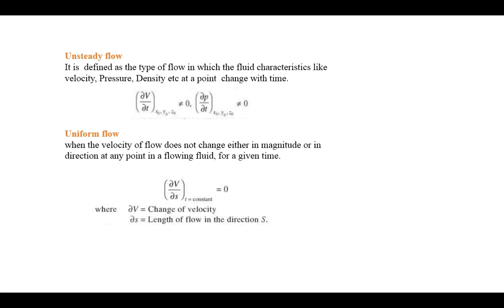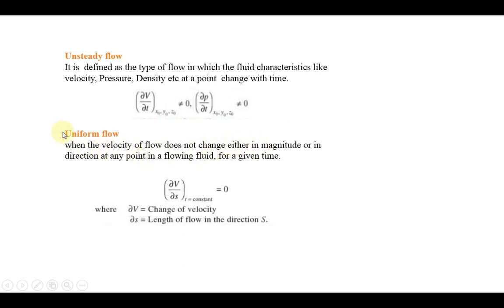Uniform flow is when the velocity of the fluid does not change either in magnitude or in direction at any point in the flowing fluid. So with respect to magnitude or direction, the velocity will not vary. This is with respect to space, so the location is very, very important.